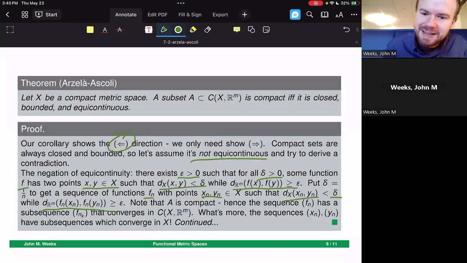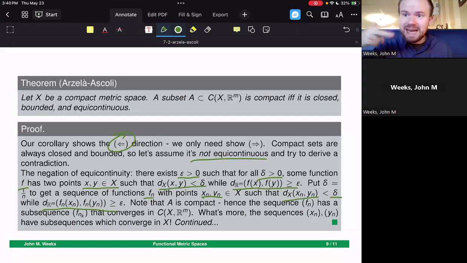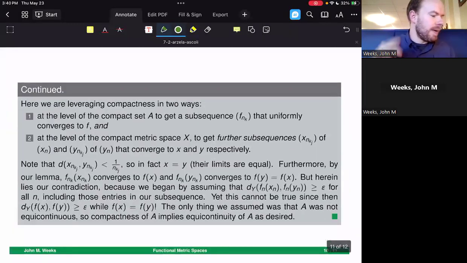Well, let's first note that A is compact. So the sequence f sub n that we're working with has a subsequence that converges. What's more, the sequences x sub n and y sub n live in a compact space, so they are going to have subsequences which converge. So we need compactness at both levels. We need the compactness of the set A, which is at the function level, to get a subsequence which we'll call f sub n_k that uniformly converges to f.